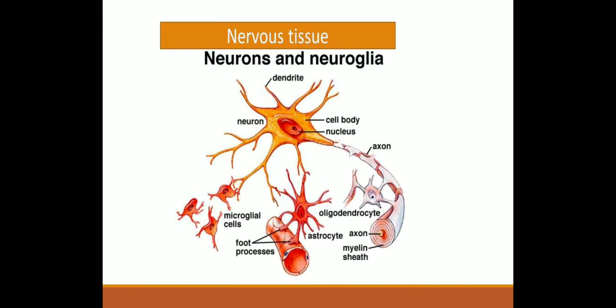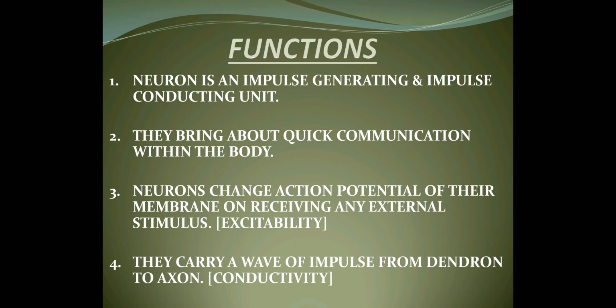Now, coming towards functions of nervous tissue, first thing is that neurons are an impulse generating and impulse conducting unit, and they bring about quick communication within the body. That means their action is very quick, or you can say very fast. Then you'll find neurons change the action potential of their membrane on receiving any external stimulus.